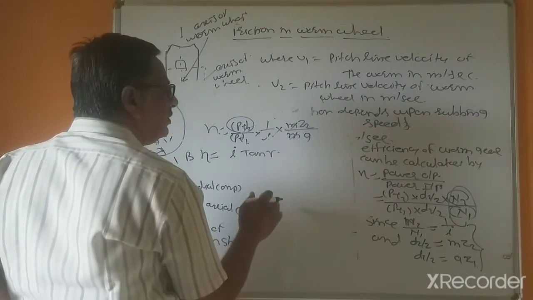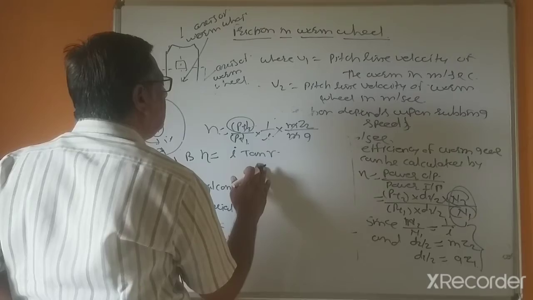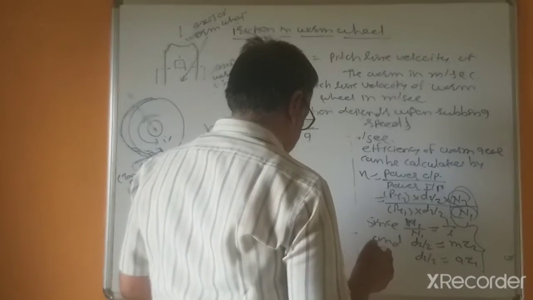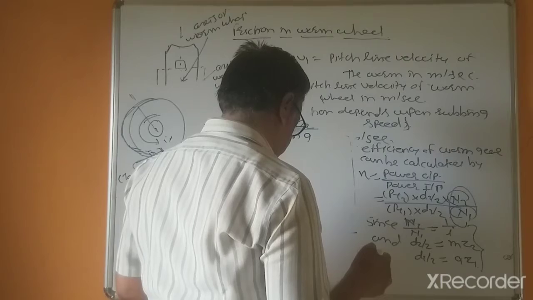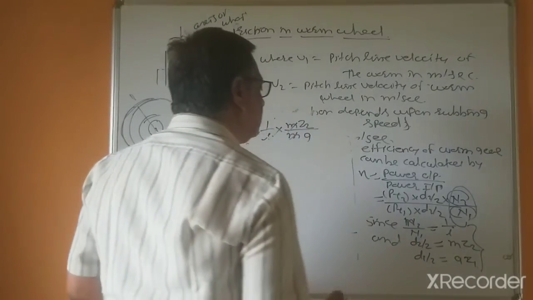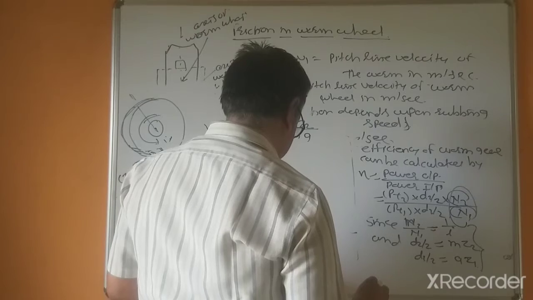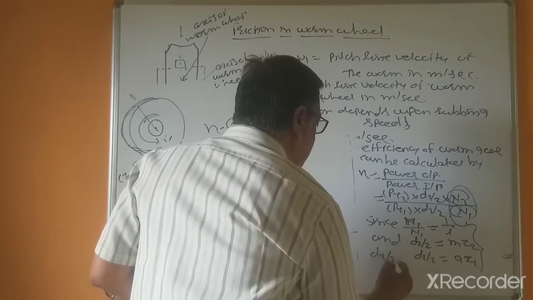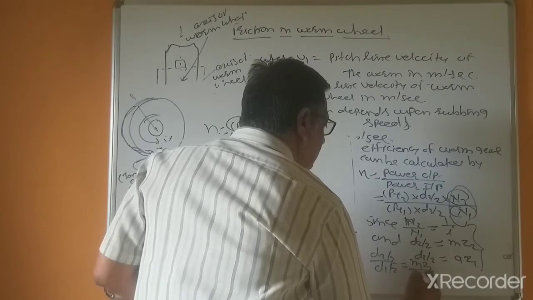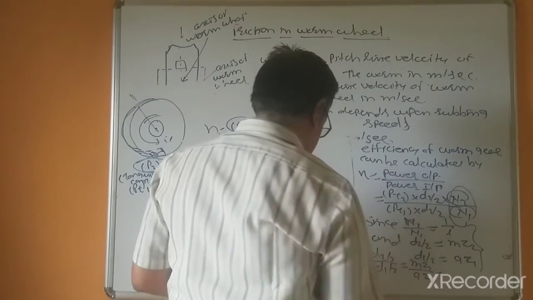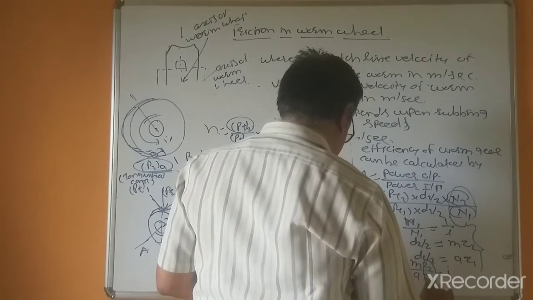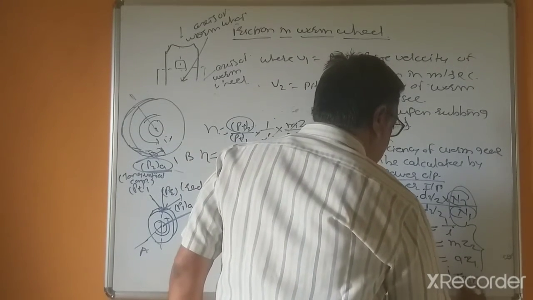That is equal to Z2 D2 by 2, D1 by 2 equal to M, Z2 Q, Z1, because this is nothing but I, and M divided by Q is nothing but tan gamma.